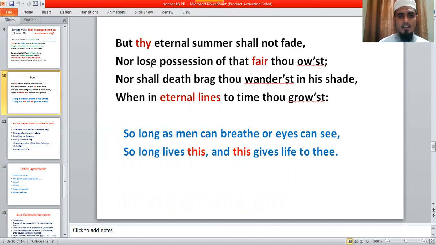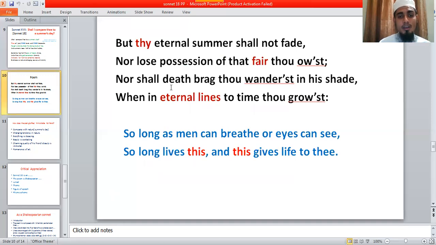A normal summer in nature will fade, but his friend's summer, that means his friend's charming quality, shall not fade, "nor lose possession of that fair thou owest." That means the beauty that you, my friend, have, this beauty is never lost. "Nor shall death brag thou wanderest in his shade." Even death will not destroy the beauty, the charming quality that you possess.